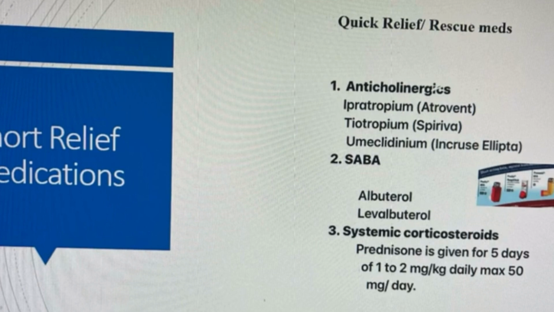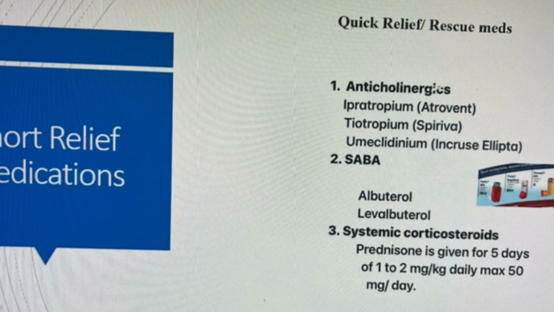But if the oxygen saturation is above 90%, we can treat them in the outpatient setting with antibiotics and steroids. But if the saturation drops to less than 88 or 90%, we may have to send them to the hospital. Meanwhile, while we are treating with antibiotics and steroids, we have to treat any comorbid conditions like allergic rhinitis, sinusitis, obesity, or any kind of stress.